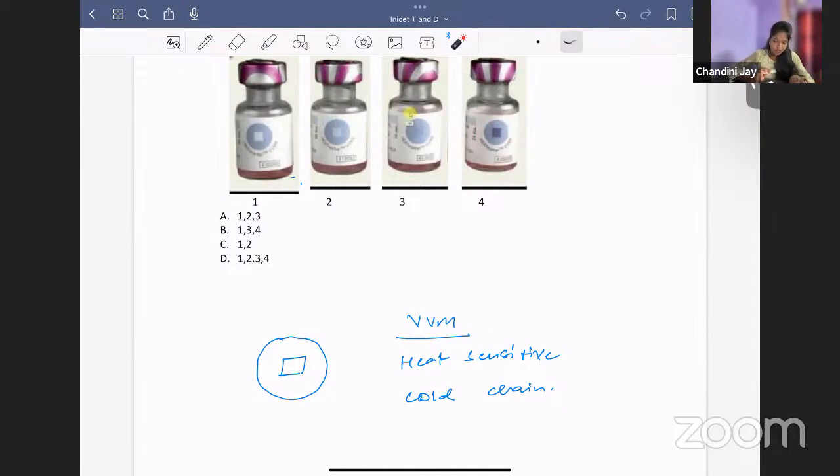So you can use the vaccine only if the inner square is lighter than the circle. Remember this. Whenever the inner square is lighter in color than the circle, you can use. You cannot use if it is the same color or darker. So now tell me the answer. First one, can we use? Yes, you can use. Second one, can we use? Yes, you can use. 3 and 4, you cannot use. So 1 and 2 vaccines alone you can use. This is the vaccine vial monitor.